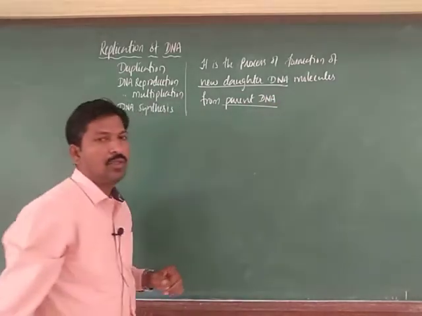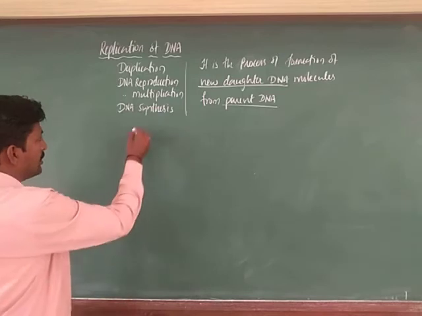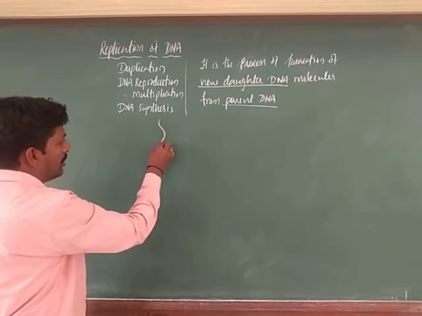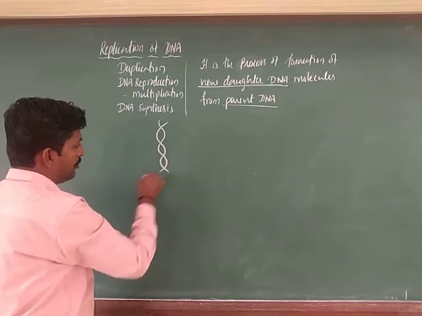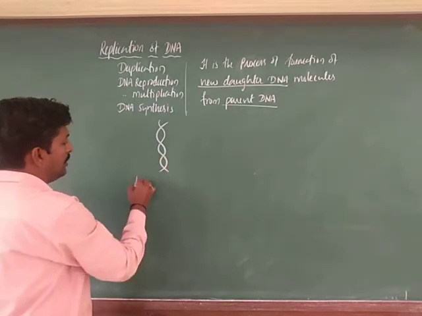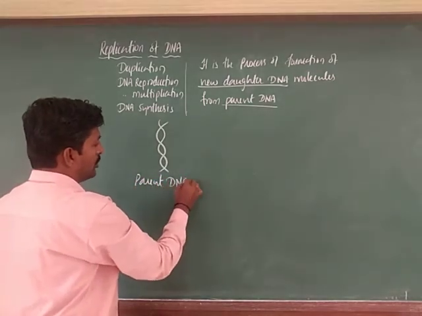For example, consider this as a DNA molecule, a parent DNA, which is double stranded.